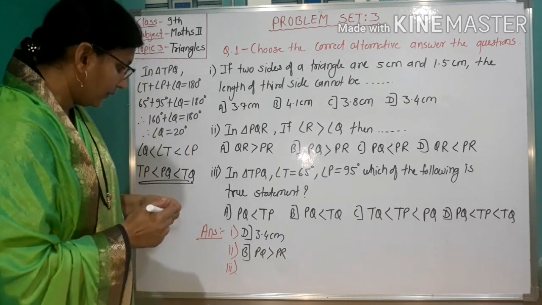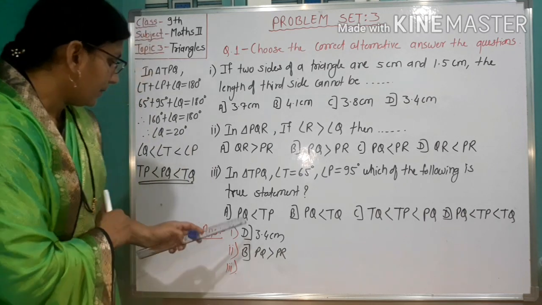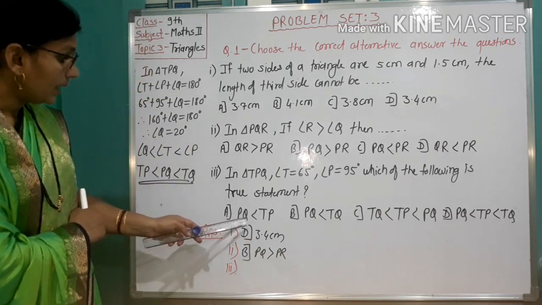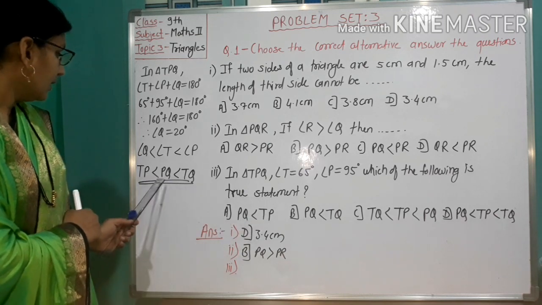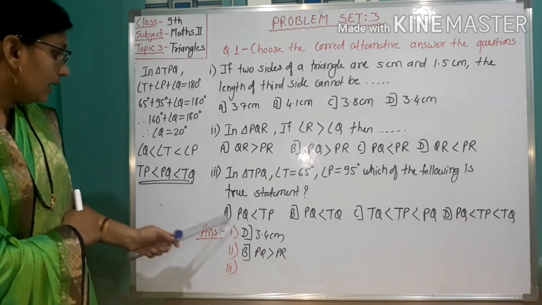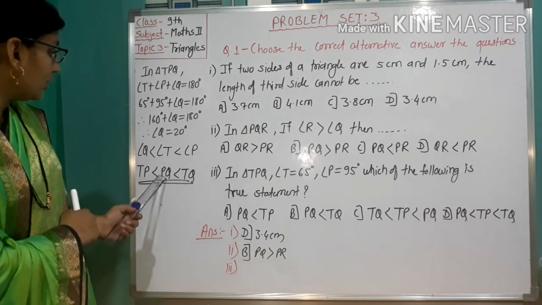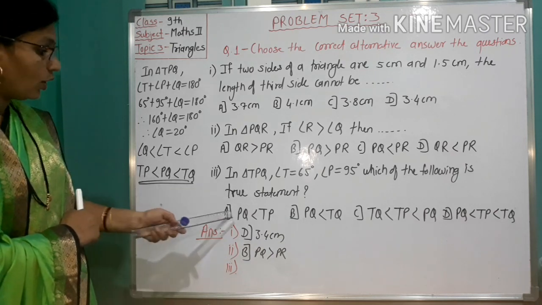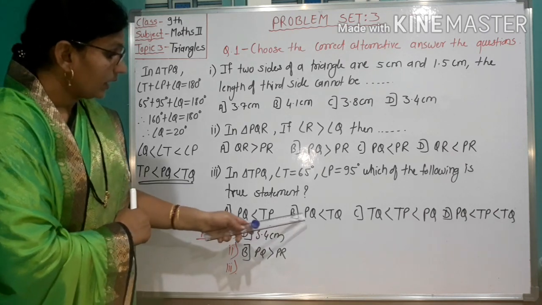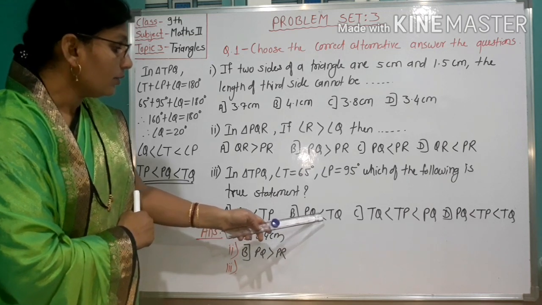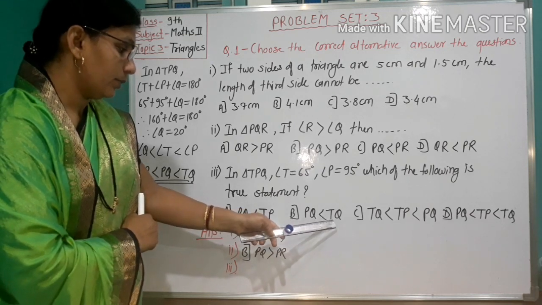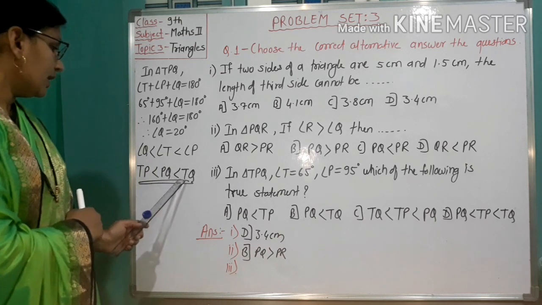So check. First, take option A: PQ less than TP. But here PQ is greater than TP. So option A is not correct. Then option C: PQ less than TQ.